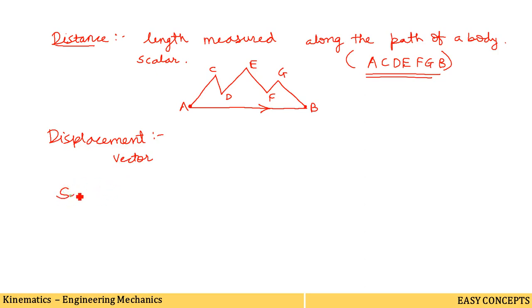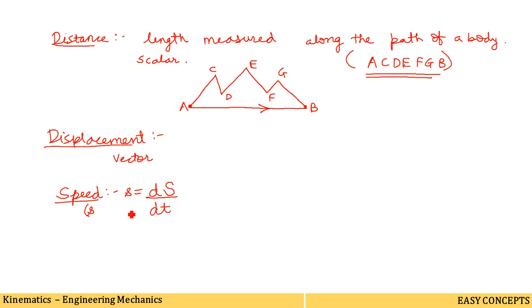Now the next term is speed. Speed is defined as the rate of change of distance with respect to time. If we denote speed by small s, then it is defined as the rate of change of distance. Distance is denoted by capital S, so it is the rate of change of distance with respect to time. This is the definition of speed, or we can also call it the rate at which a particle describes a path.